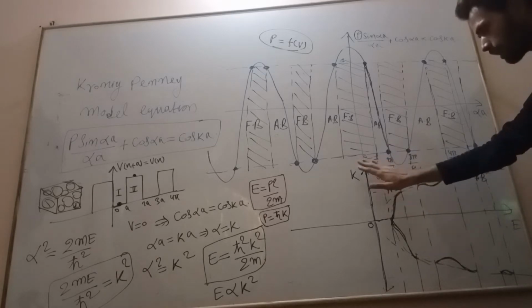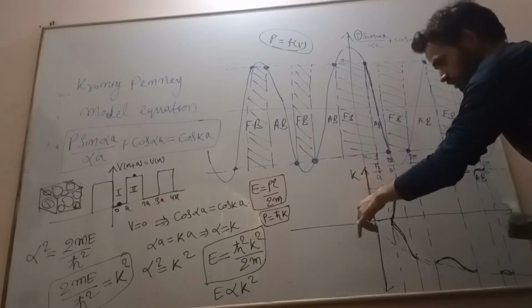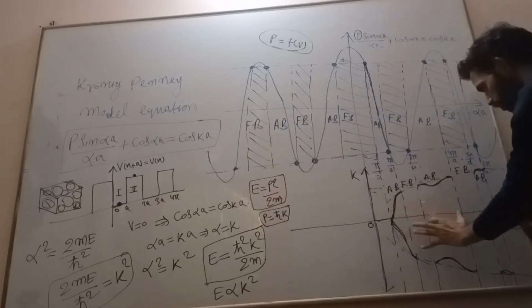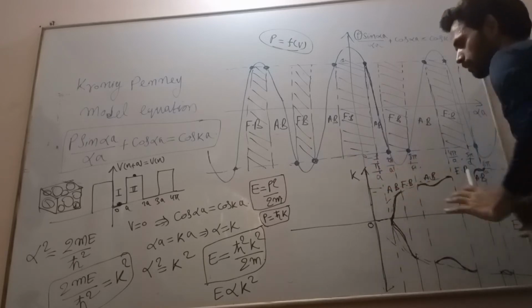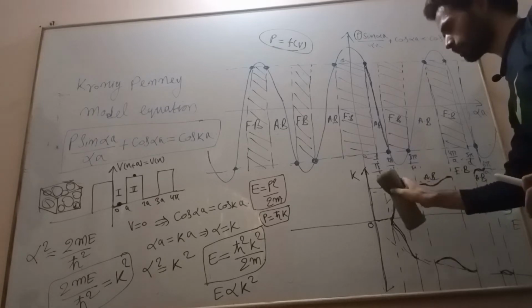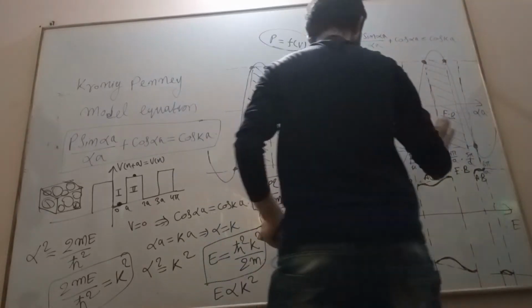Energy band, energy versus momentum diagram, for what? For a particle which is outside the atom, inside the crystal, which is moving away from the atom. For that it is the energy versus momentum diagram, for a free electron inside the crystal, out of the atom. So this is all about it.